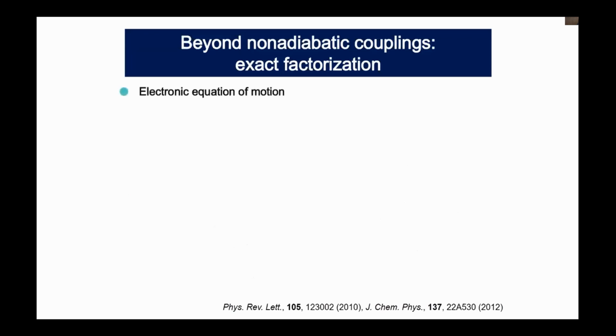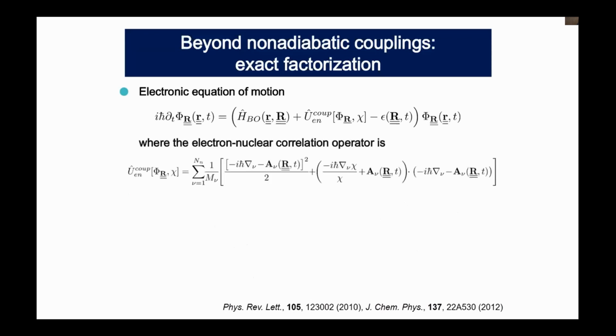And then we can also derive the equation of motion for the electronic wave function, which can be written this way. We have the Born-Oppenheimer Hamiltonian, the electron-nuclear coupling operator, or electron-nuclear correlation operator, and a scalar potential epsilon. Then this electron-nuclear correlation operator can be written this way. So we have a very complicated and weird form here. And we can say this is the exact shape of the electron-nuclear correlation.